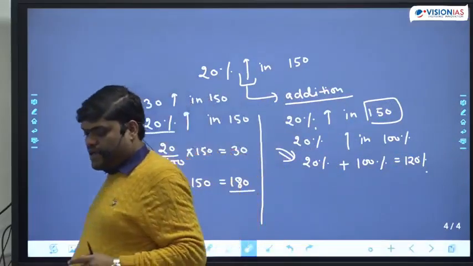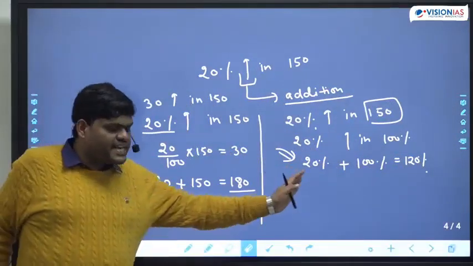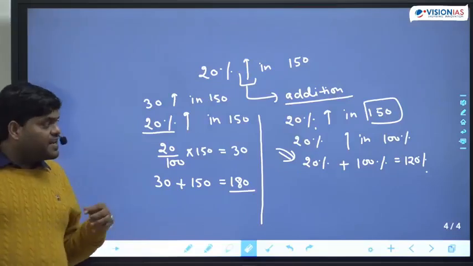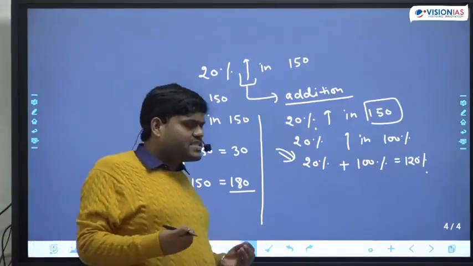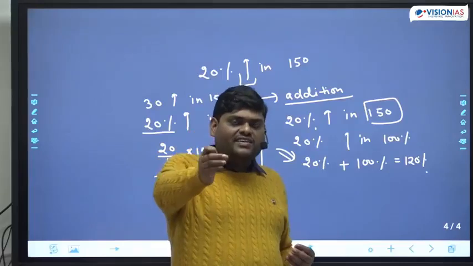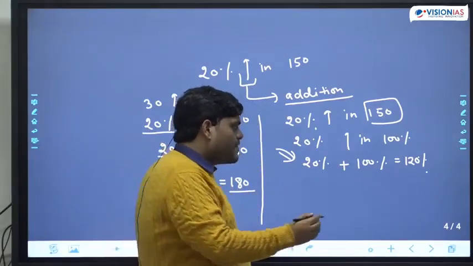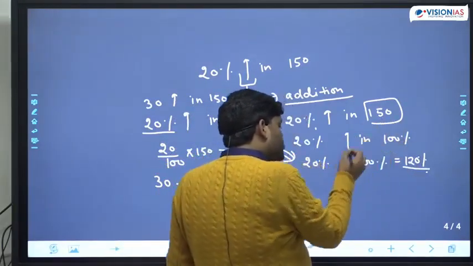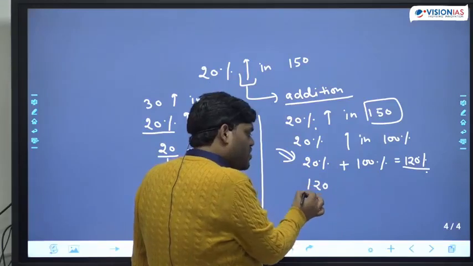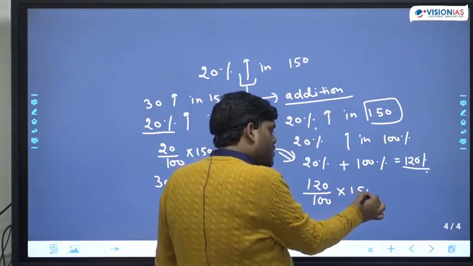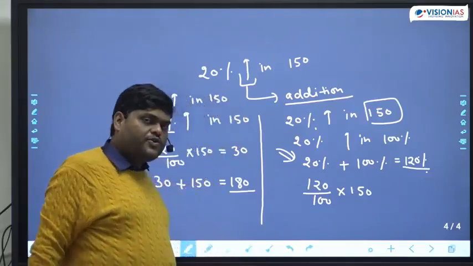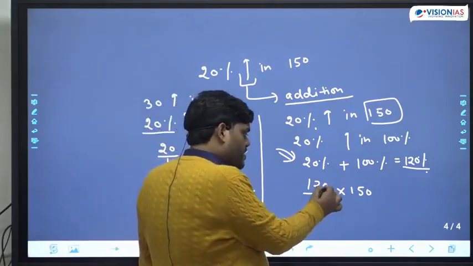Okay. So this is a very important concept. Whenever there is a 20% or any percent increment, you have to just think we have to increase in the 100%. So now this number becomes 120%. So we can find out 120% of 150.